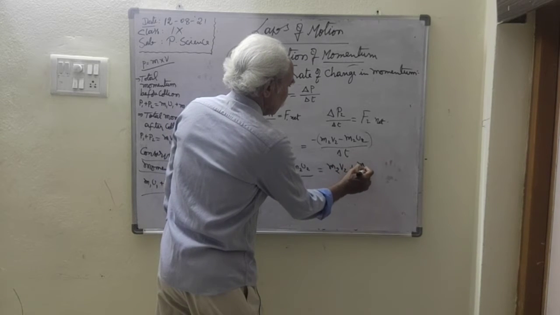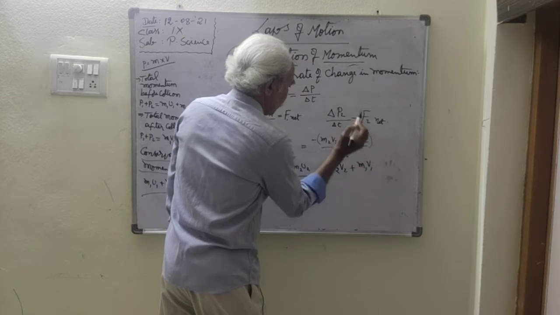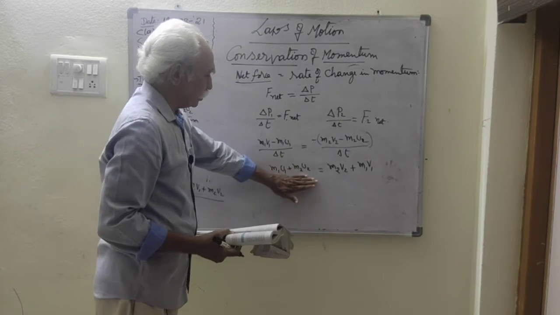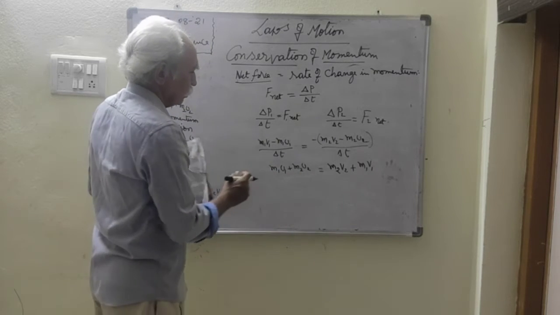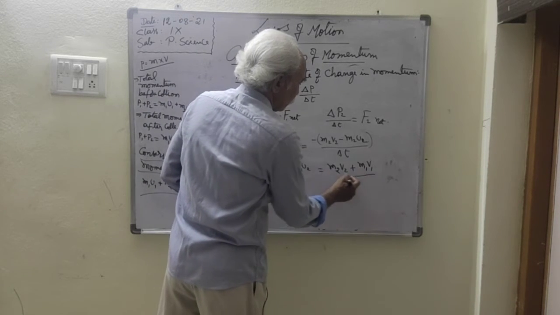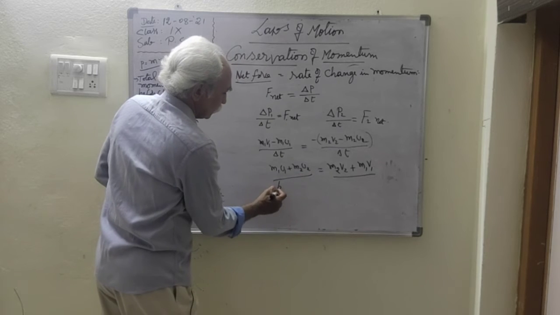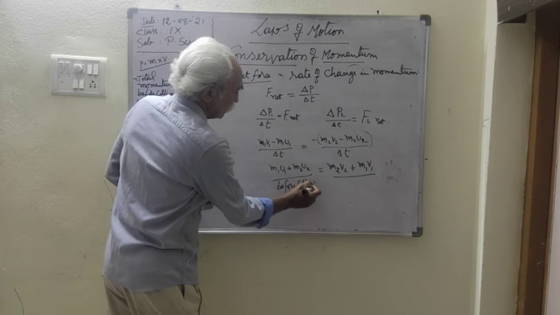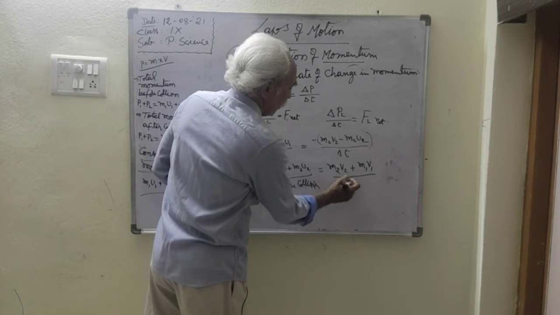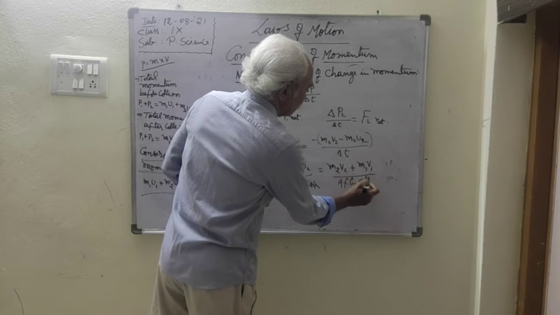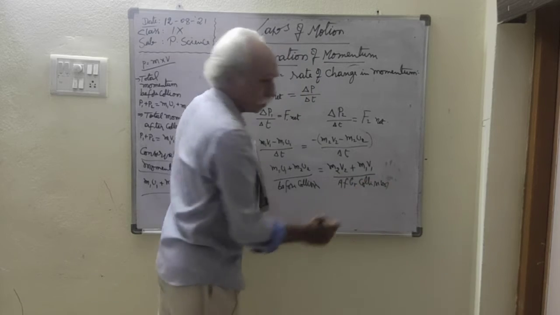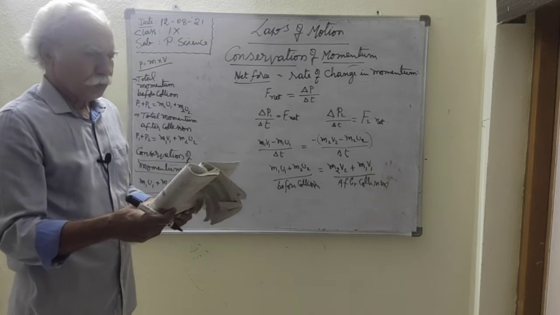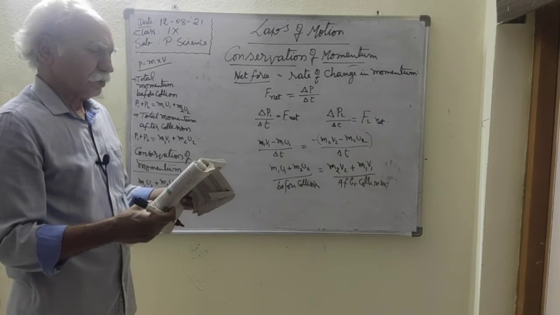So the total momentum before the collision is this much, and the total momentum after the collision is this much. This is before collision and this is after collision. So what is the conclusion here?